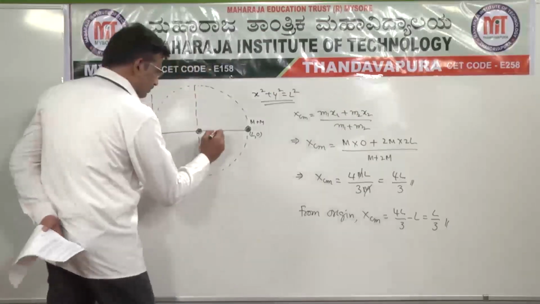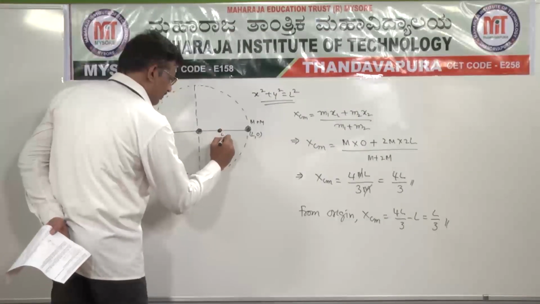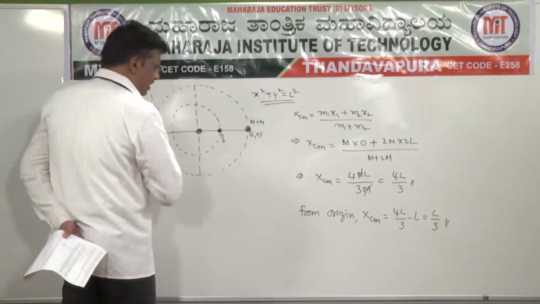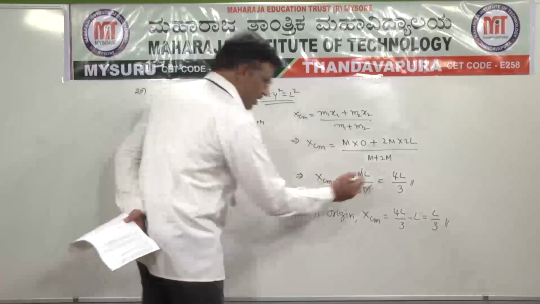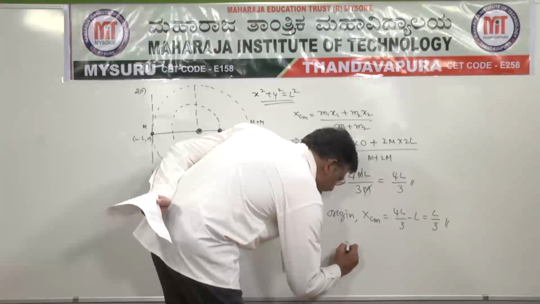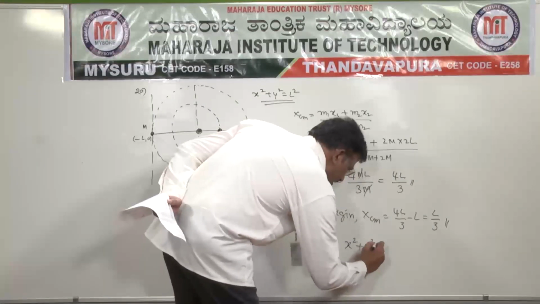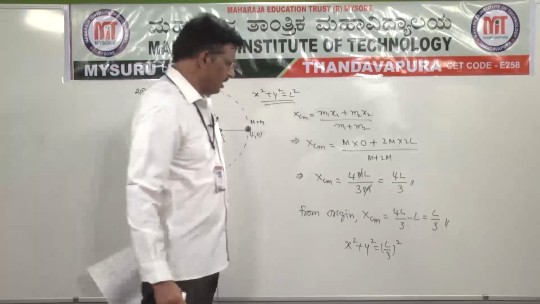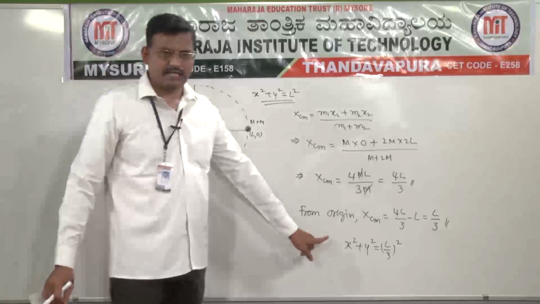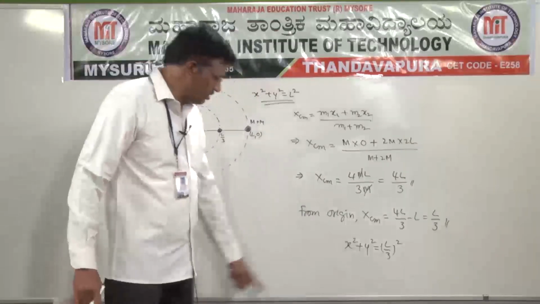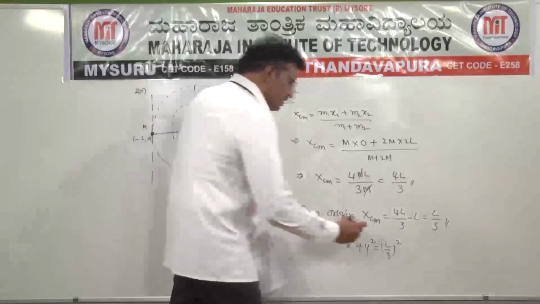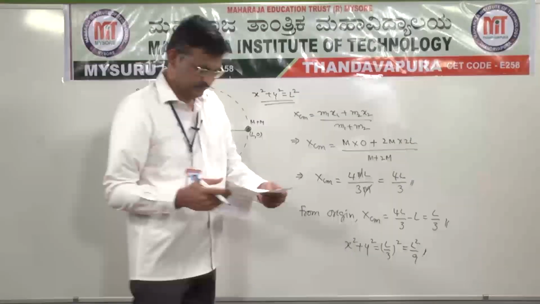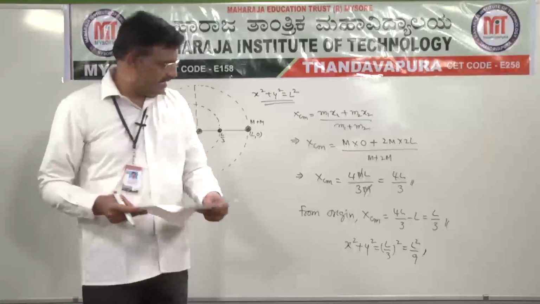So here L by 3 is the center of mass of the three particle system. The center of mass of the three particle system is rotating along a circle of radius L by 3. So according to the equation of a circle, x square plus y square is equal to r square, where r is L by 3, whole square, that is equal to L square by 9. So option D is the right option.